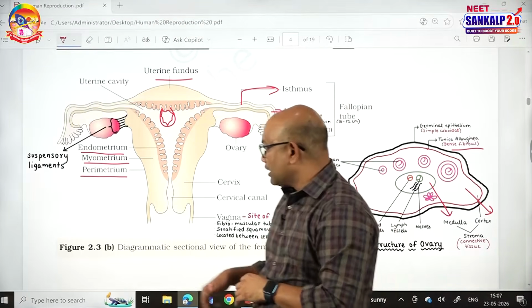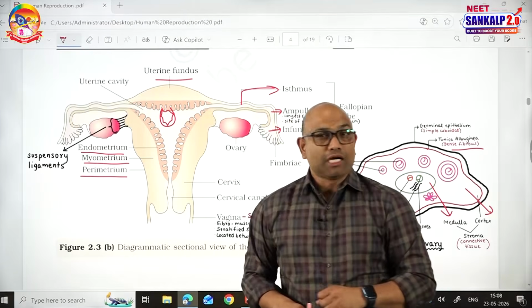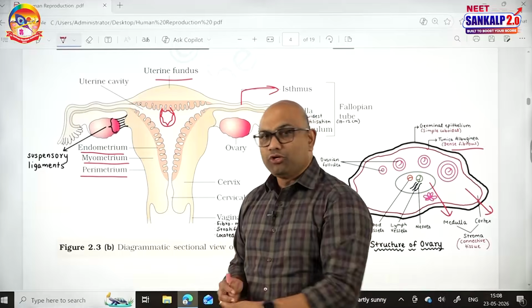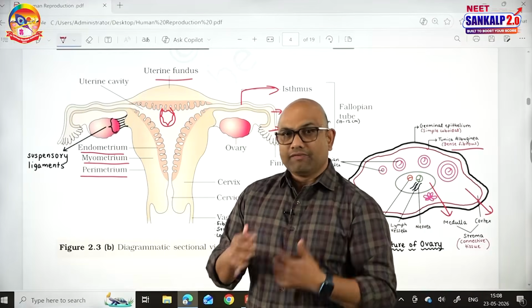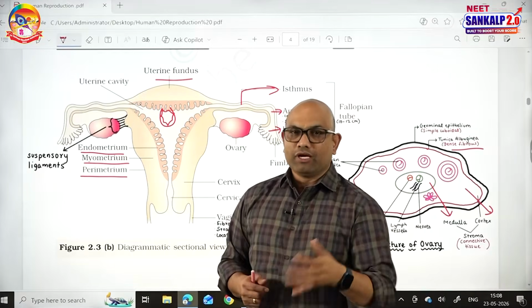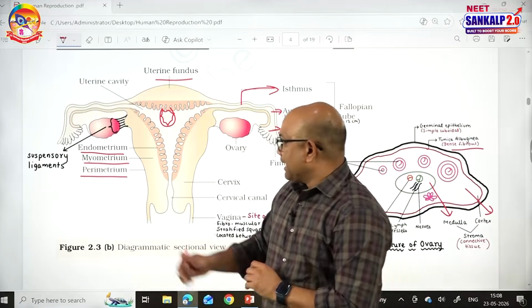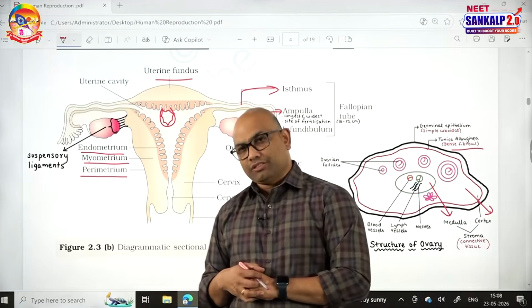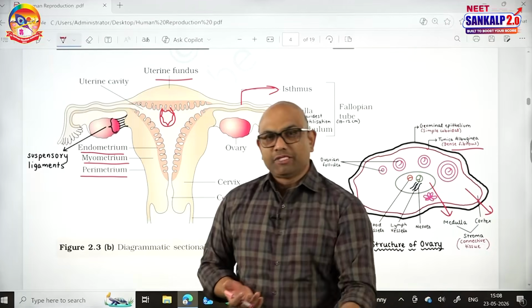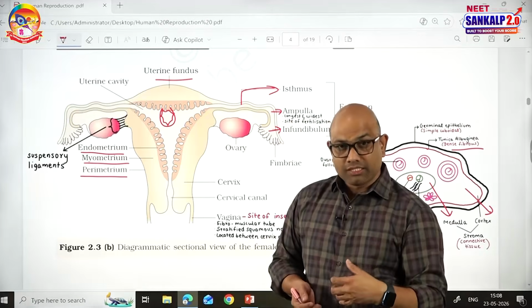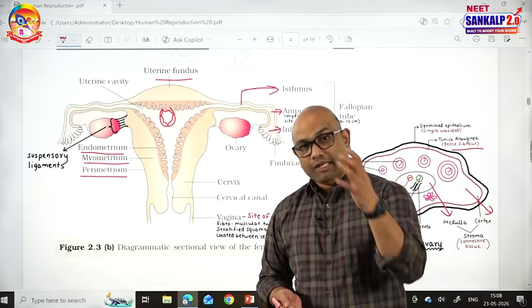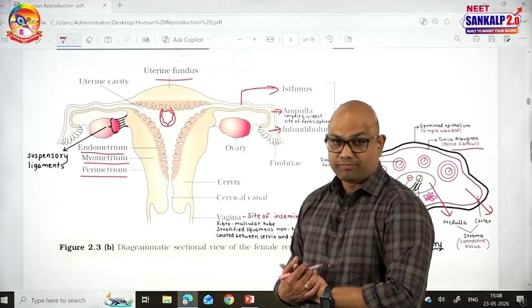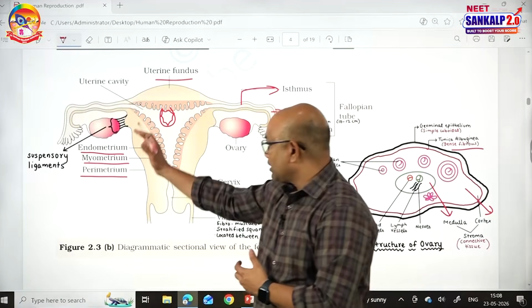And in the uterine walls, the endometrium is the wall which undergoes cyclical changes in the menstrual cycle. It is the layer that sheds out during menstruation. It is the layer that will again be synthesized in the follicular phase. And about the myometrium, this is the layer that undergoes contractions and relaxations. Actually, contractions of the uterus help in parturition. Those contractions of myometrium are inhibited by progesterone. Those contractions are caused by oxytocin. So this is about the uterus.